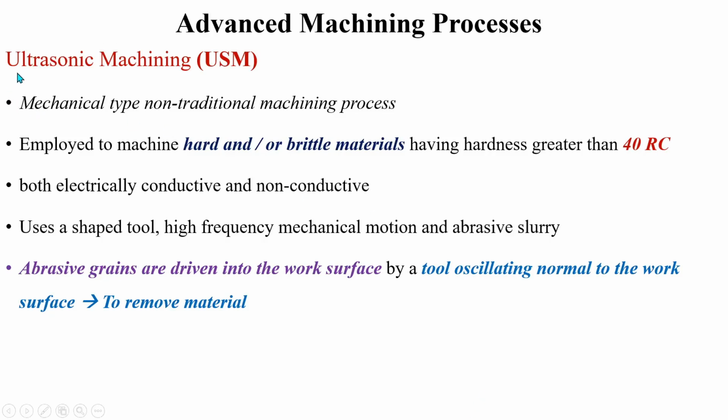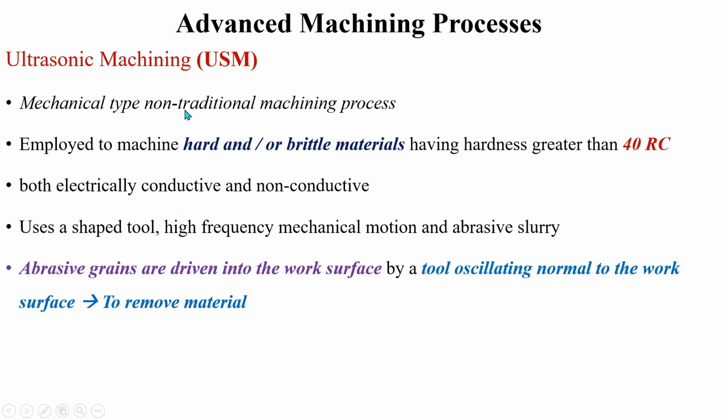Welcome all. In this session, we will discuss the ultrasonic machining process. Ultrasonic machining is one of the mechanical type non-traditional machining processes. It is mostly employed to machine both hard and brittle materials. Usually, the hardness of these materials is always greater than 40 RC, that is, on the Rockwell C scale. And USM can be employed to machine both electrically conductive and non-conductive materials.